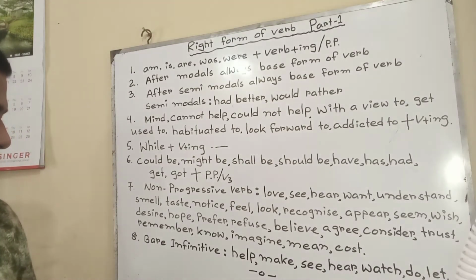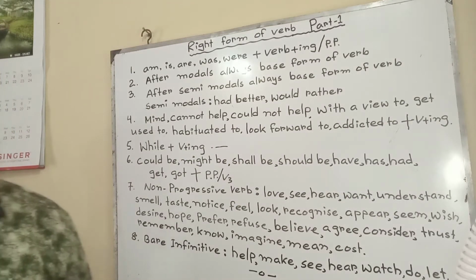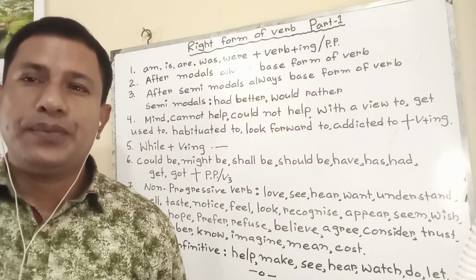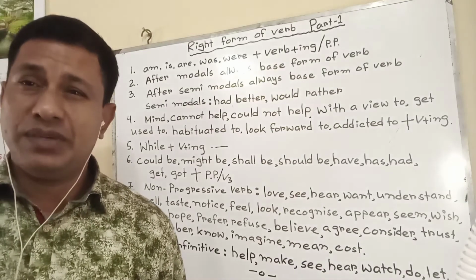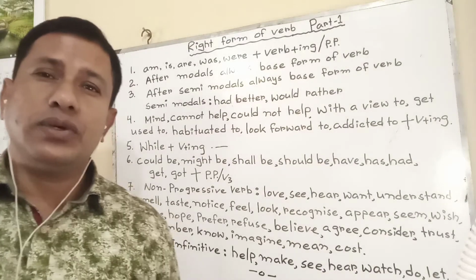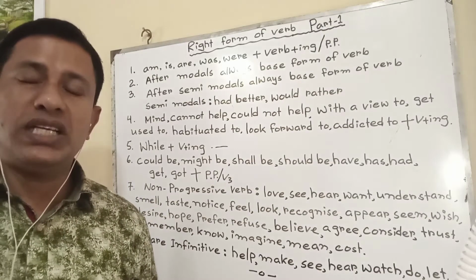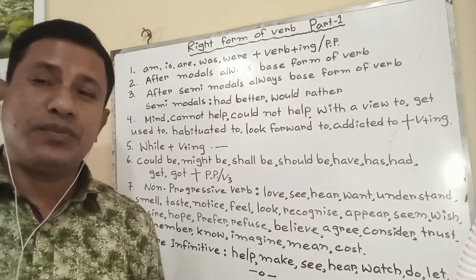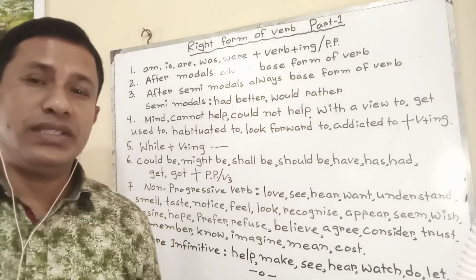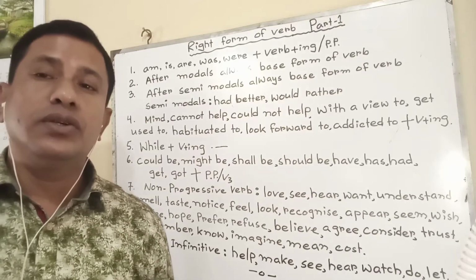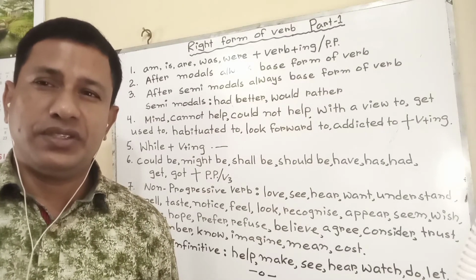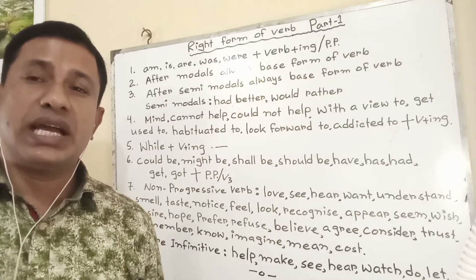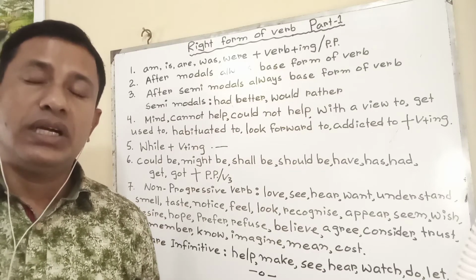Rule 8: bare infinitive. Generally when we make a sentence, after subject and verb, to plus verb is used, such as I went there to collect the book. To collect, to plus verb, is called infinitive. But in some cases, after the main verb, to is not used; only the present form of verb is used. At that time it is called bare infinitive, such as I help him write English.